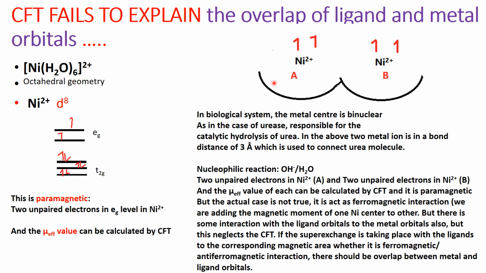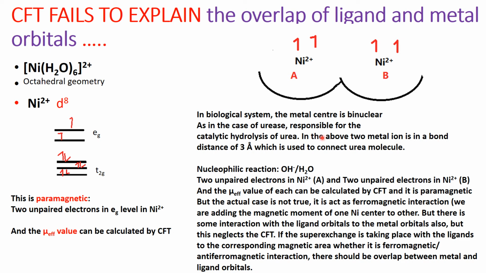But in the case of the biological system, a metal center is a binuclear one, as in the case of urease.